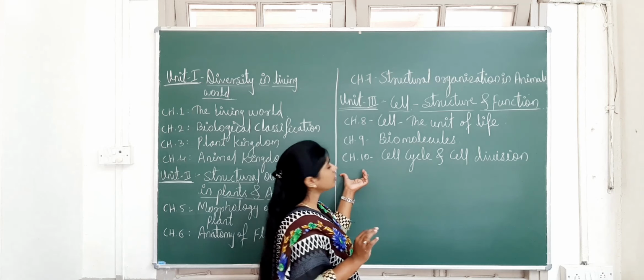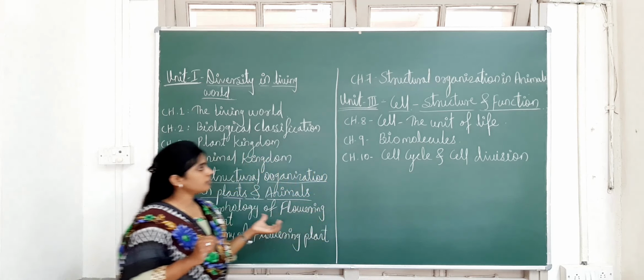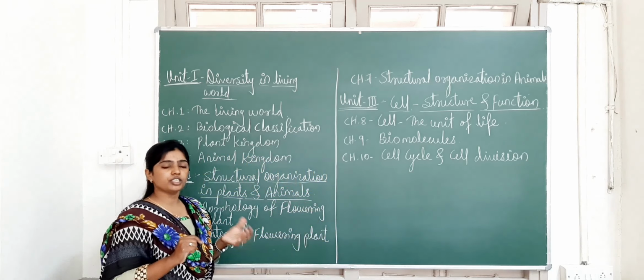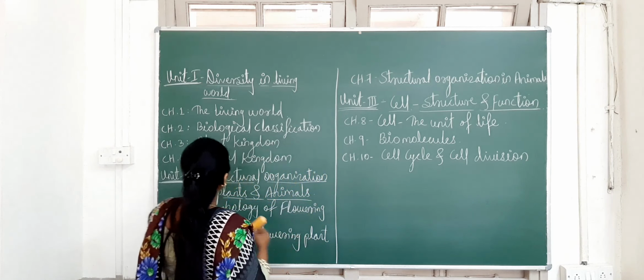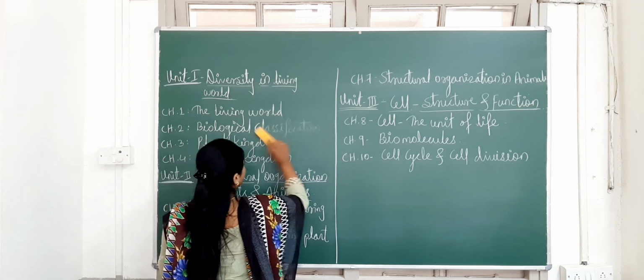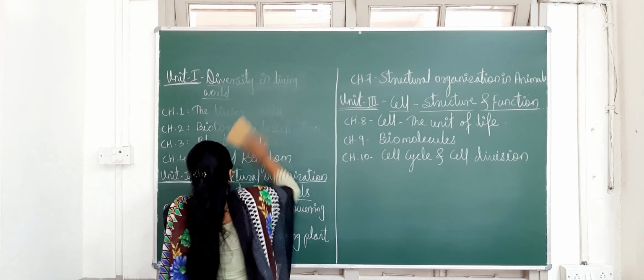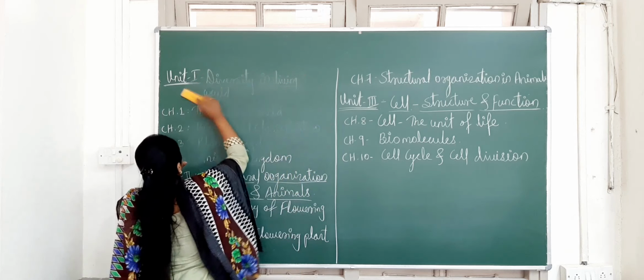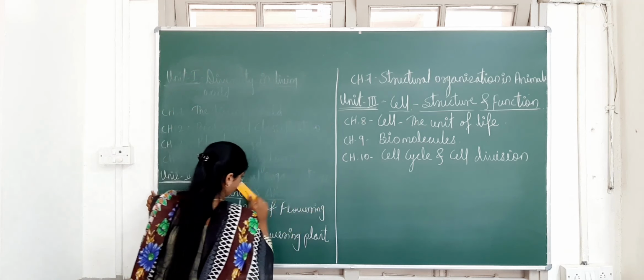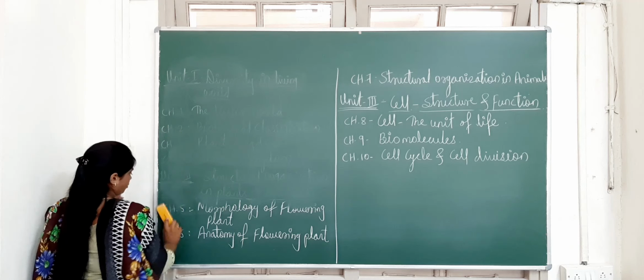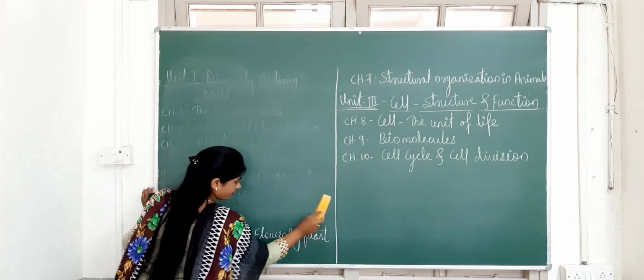So this is about the 3rd unit. Now we will see the next unit, that is unit number 4. I will write here unit number 4. So totally these are the 3 units.